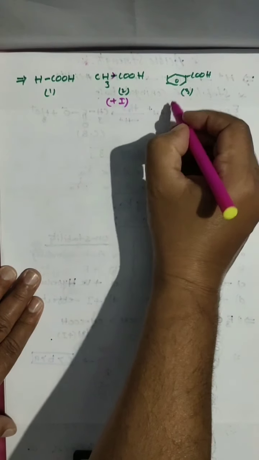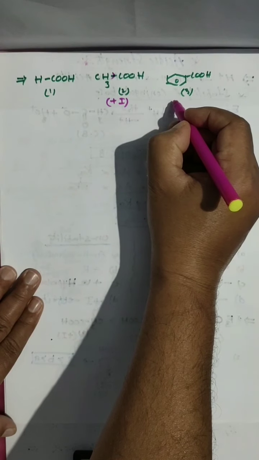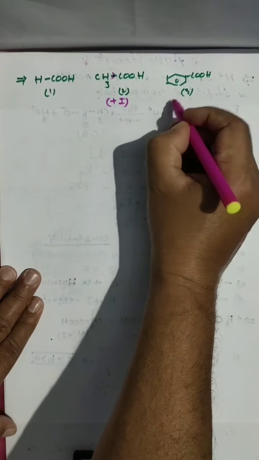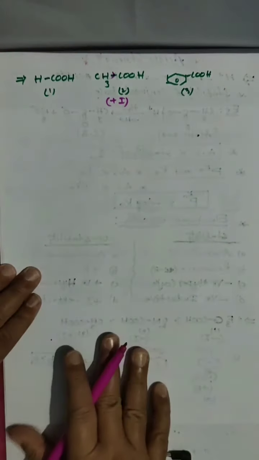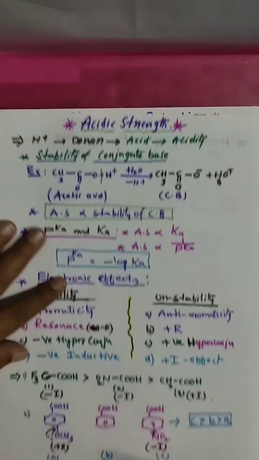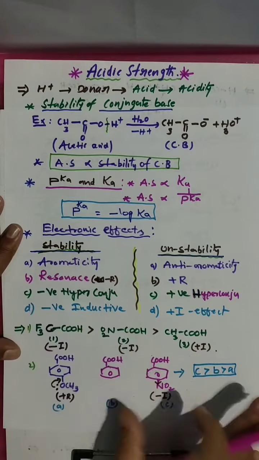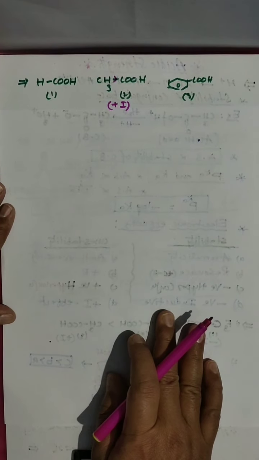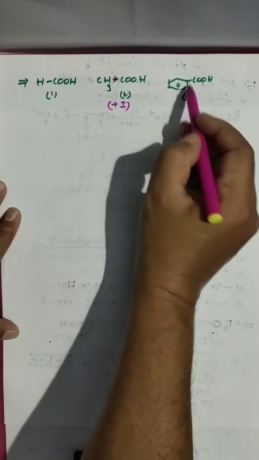So electron withdrawing group means what you are getting? It will show minus R. Minus R is there. Look here. Minus R is there. Stability is more. So remember, in benzoic acid, the phenyl ring acts as an electron withdrawing group.